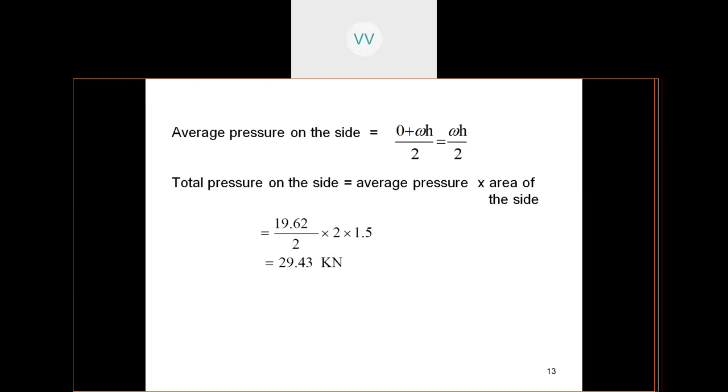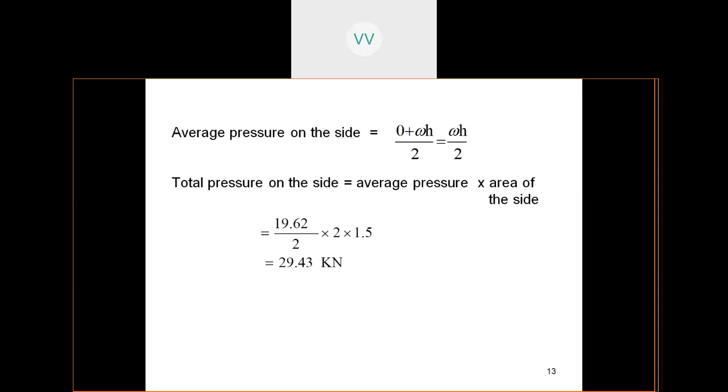So 19.62 by 2 is the average pressure, into the area of the side, where the depth is 2 meters and width is 1.5 meters. So 1.5 into 2, 3 by 2, that is 1.5 multiplied by 19.62.